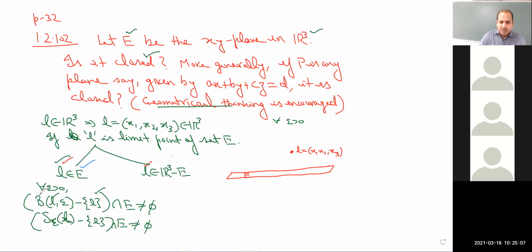And how many choices do we have for this ball? Because epsilon has infinitely many choices, how many balls will there be? Infinitely many.